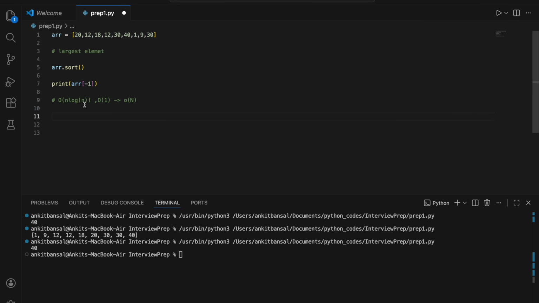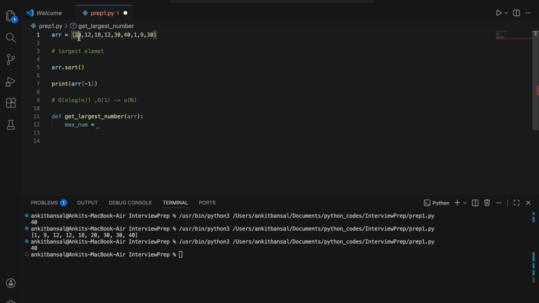So I'll write a function. Define get_largest_number, which takes an array as input. I'll say max_num is the first element.